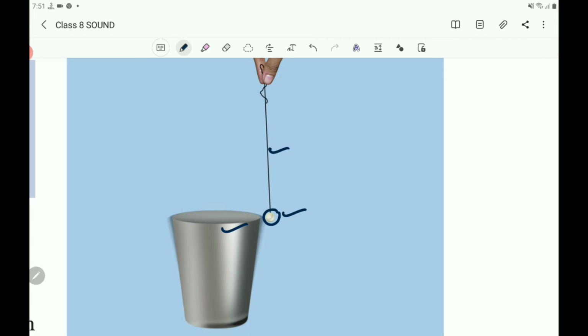Here what happens? As the hardness of striking increases, the thermocol ball vibrates more, which means the amplitude of the vibration increases.